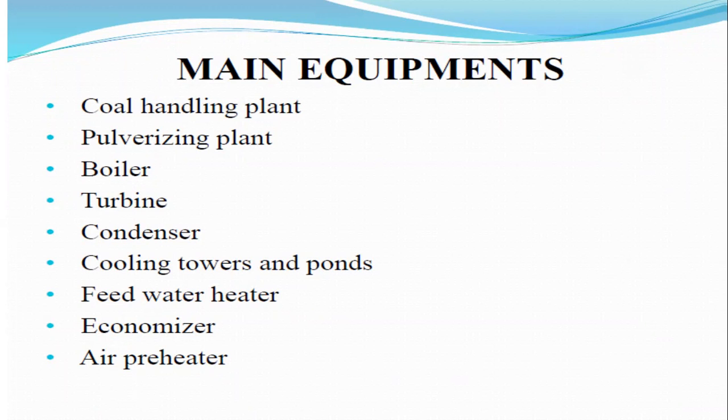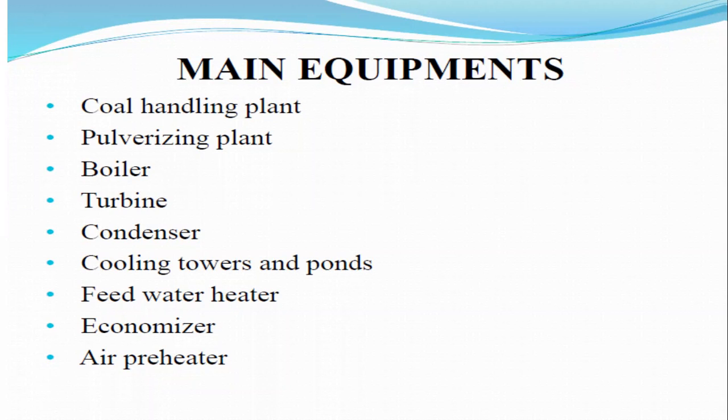That means in the coal handling plant, the main use is that the space occupied by the coal is reduced by handling or pulverization. What is meant by pulverization? Large pieces of coal are converted into small pieces of coal. This process is called the pulverization process.